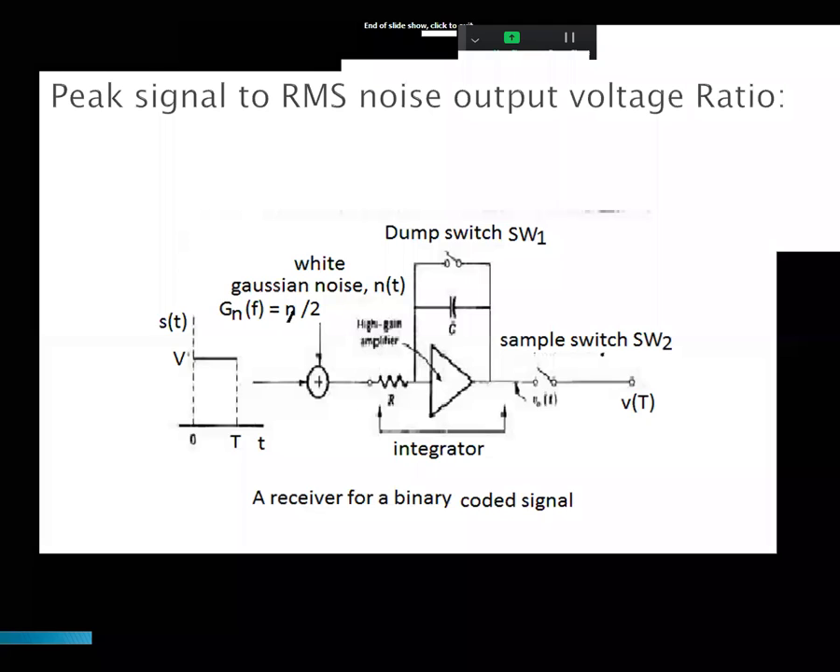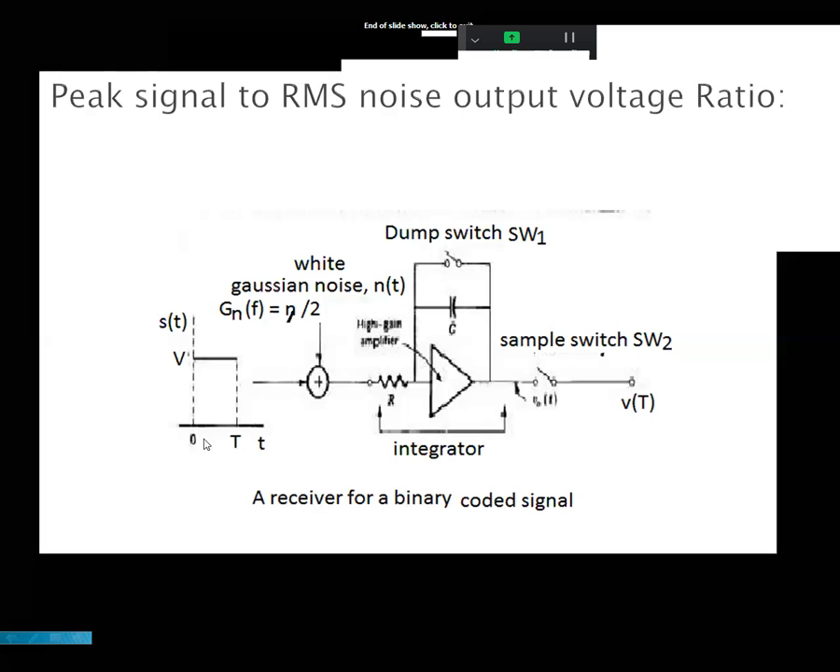Okay. This is the block diagram of the signal, peak signal to RMS noise output voltage ratio. So this is the block diagram of the baseband signal receiver. Here in the block diagram, there is an adder first. The adder adds signal and noise.